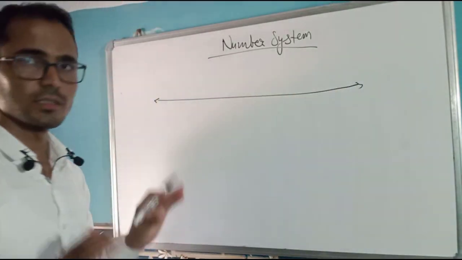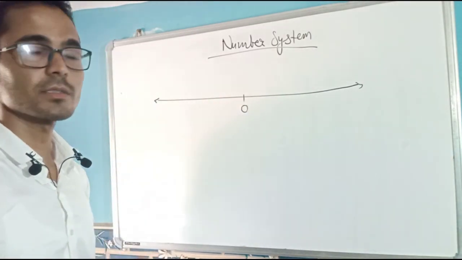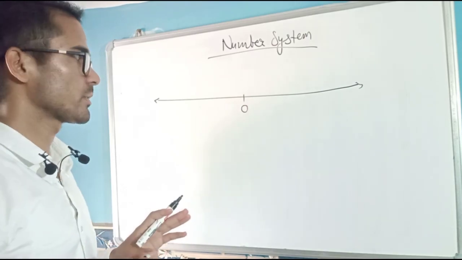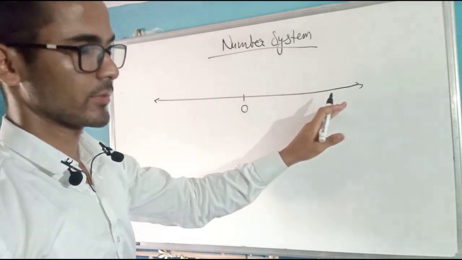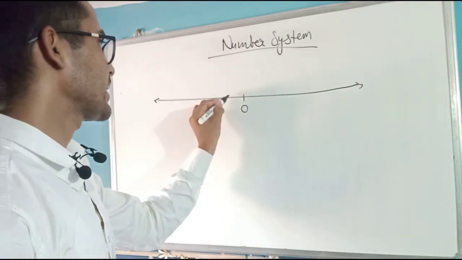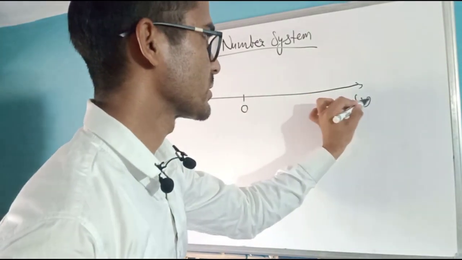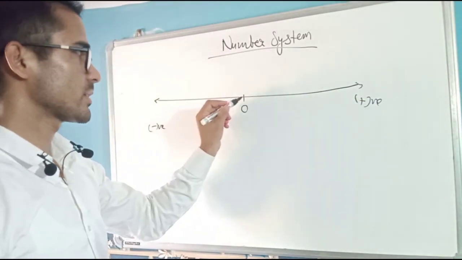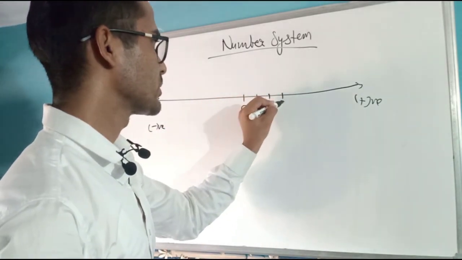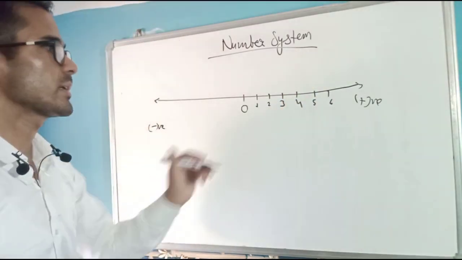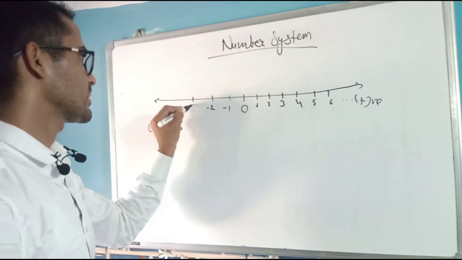This is a line, and this line has a middle point, and this is called zero. You must be aware of this. In this number line, this is the left side and this is the right side. On the left side we write negative numbers, and on the right side we write positive numbers. If you go from 0 to the right side, it will be 1, 2, 3, 4, 5, 6, and similarly so on. It will not stop at 6. And if you go to the left side of 0, we will write -1, -2, -3, -4, and so on.